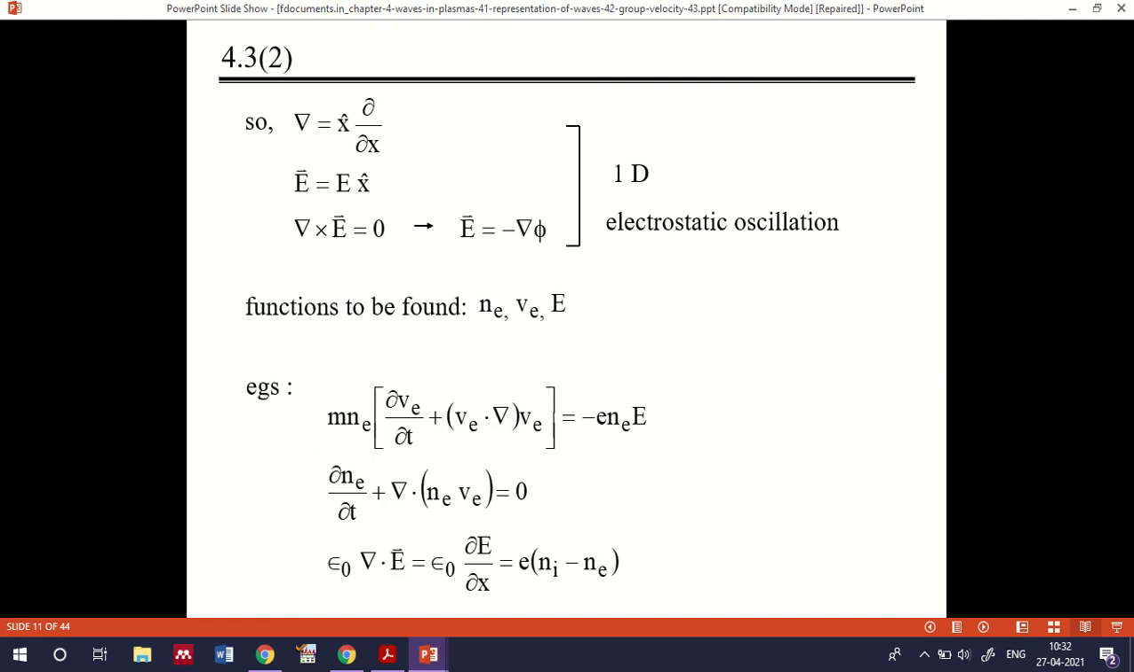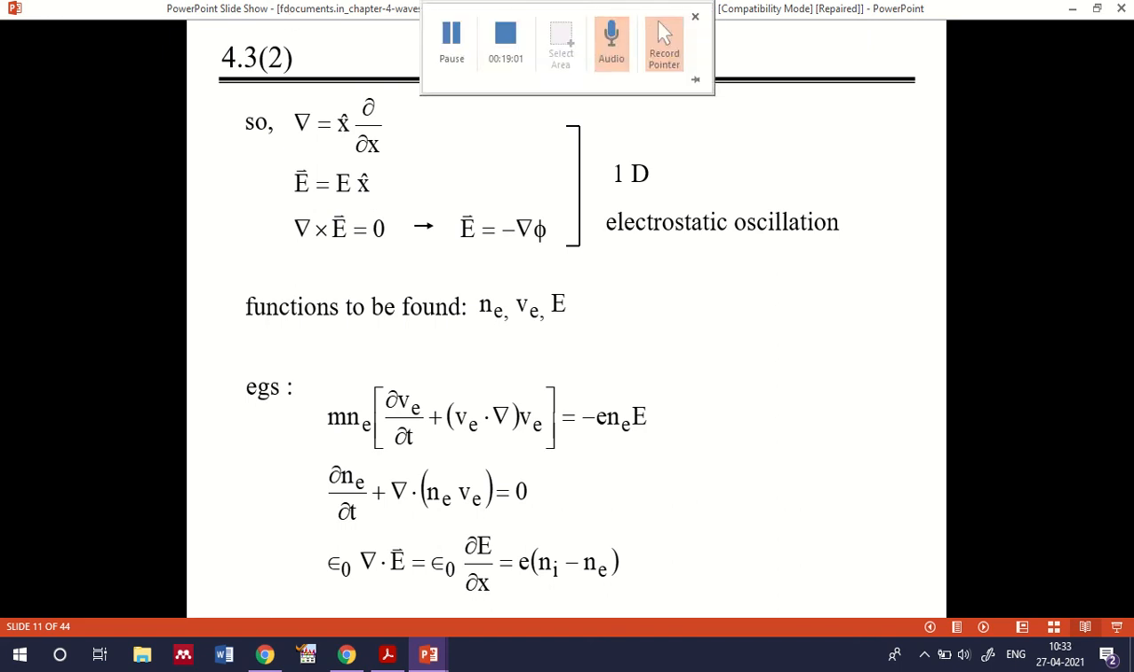To identify the plasma frequency, we'll follow the condition where del is equal to x cap dou by dou x. As you already know, del represents the change in the positional vectors x, y, z. Now we are only treating one dimension, the x direction, so del is equal to x cap dou by dou x, and E is equal to E x cap. So we have the electric field along the x direction.